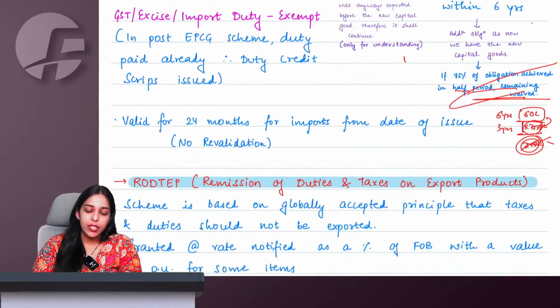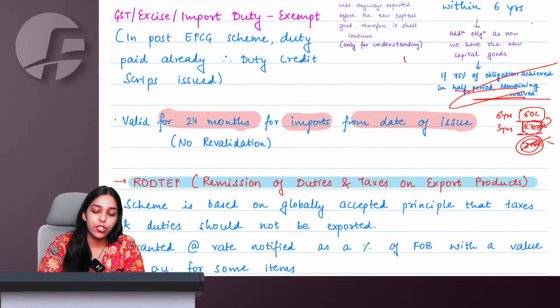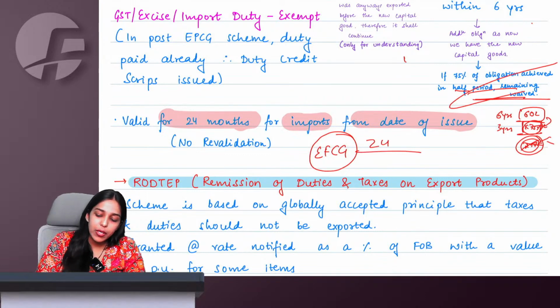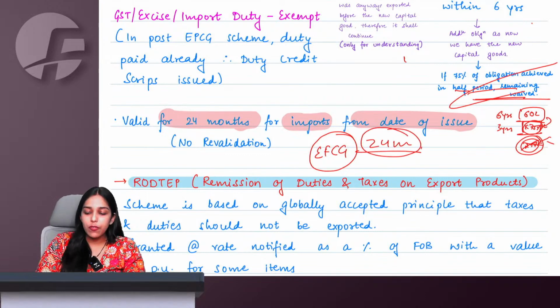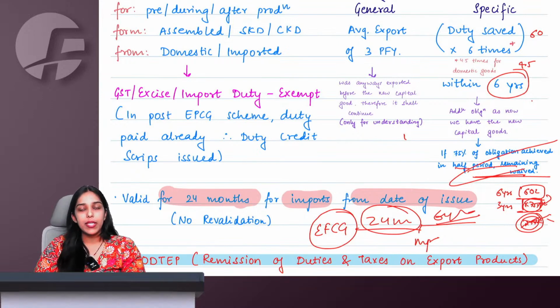Got it and understood. This is valid for 24 months for import from the date of issue. If you are today applying and getting EPCG, then within 24 months from here, you will import your machine. After importing, you of course have 6 years time to finish off your export obligation.